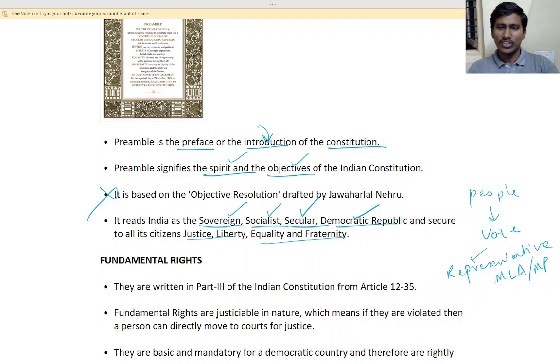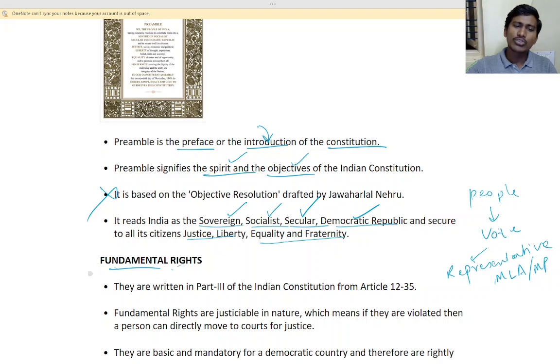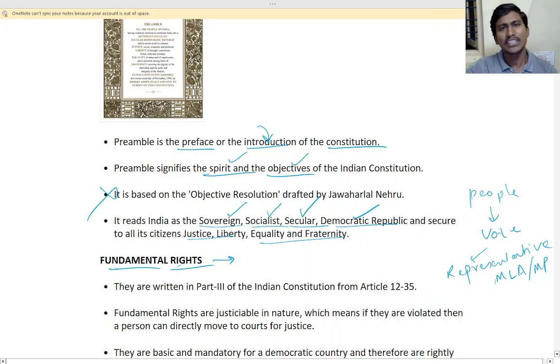So now let us see about the fundamental rights. Fundamental rights means your rights. You tell, I have the right to speak, the freedom of speech. Whatever I want you can do, your choice, isn't it? So that is your rights, means you have your own things, whatever you want you can do, that is your right. So these fundamental rights are given to the people of India. Everyone is the same, all the rights are given to everyone.